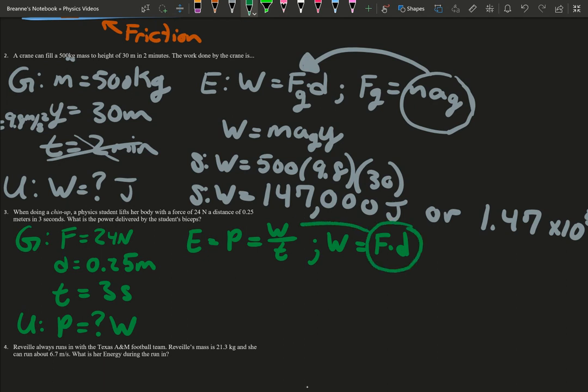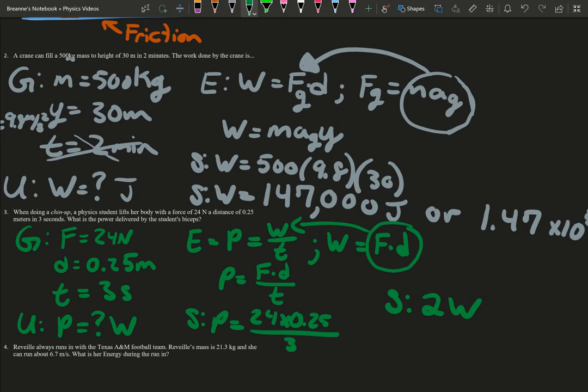So again, we can just take that, plug that in, and we get that power equals our force times distance over time. We just substitute. We're still looking for power. Our force is 24. Our distance is 0.25, divided by 3 seconds. And then we solve, plug that into your handy-dandy calculator, 24 times 0.25 divided by 3, and you get the answer to be 2 watts. There you go.